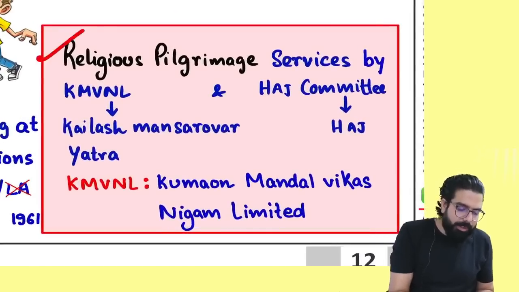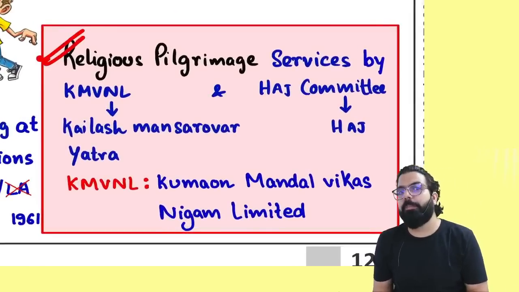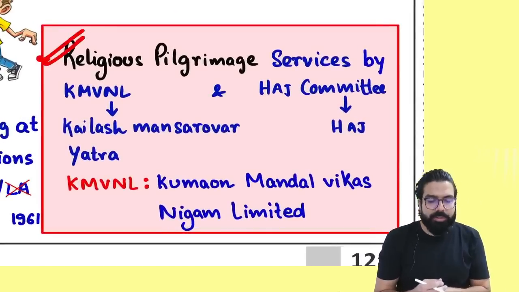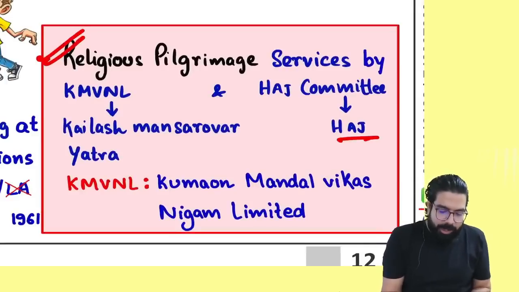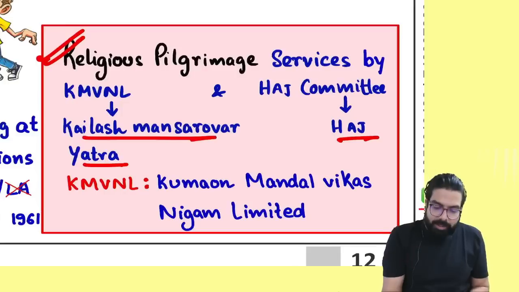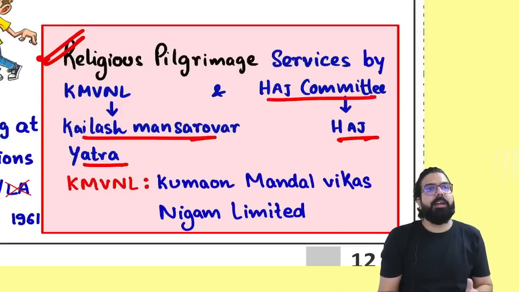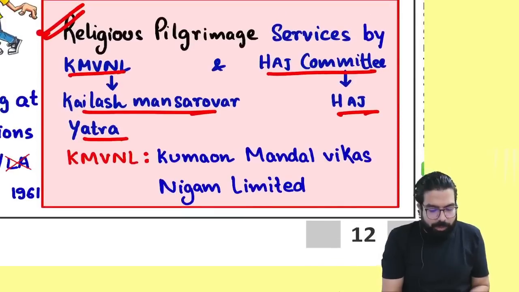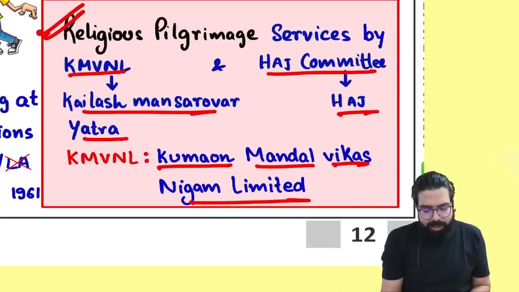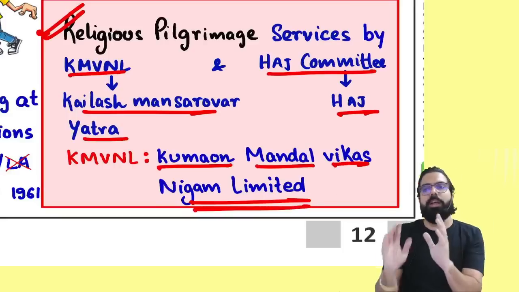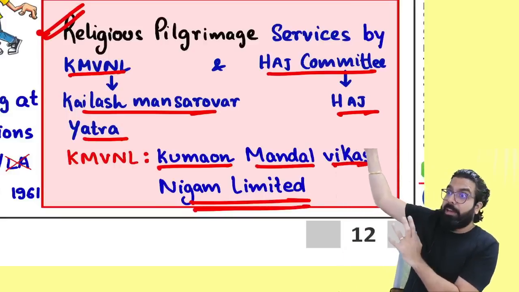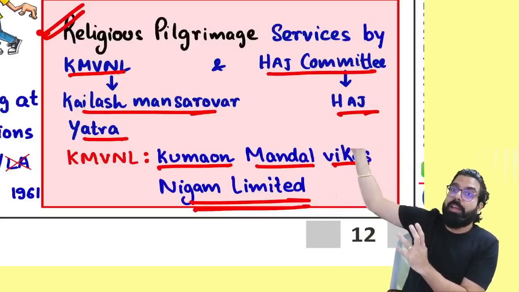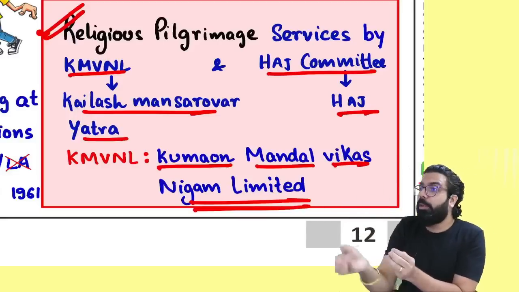Now, always remember one thing, religious pilgrimage. There are two religious pilgrimages. One is Hajj and one is Kailash Mansarovar Yatra. Hajj is done by the Hajj committee and for Kailash Mansarovar Yatra, KMVNL will take you. KMVNL is what, everyone? Kumaon Mandal Vikas Nigam Limited. They will charge you an amount and then take you for the Kailash Parvat. They will take you to Kailash Parvat and charge you some charges.